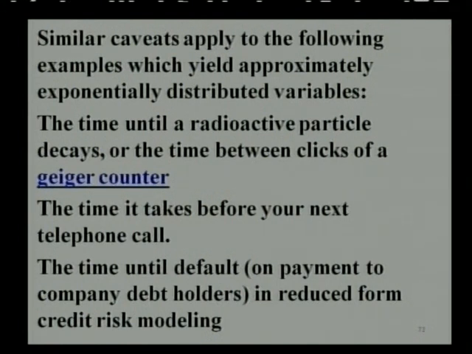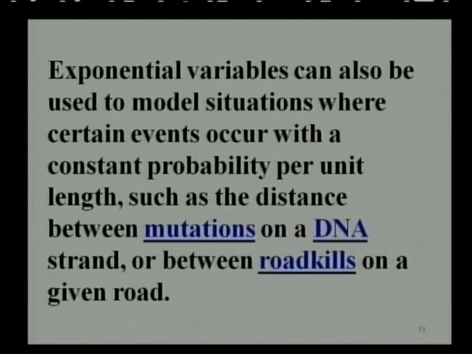The time it takes before your next telephone call, or the time until default of payment to company debt holders in reduced form credit risk modeling; exponential distribution is used to develop the corresponding model. Exponential variables can also be used to model situations where certain events occur with a constant probability per unit length, such as distance between mutations on a DNA strand or between road kills on a given road.